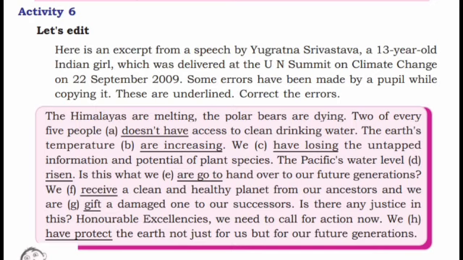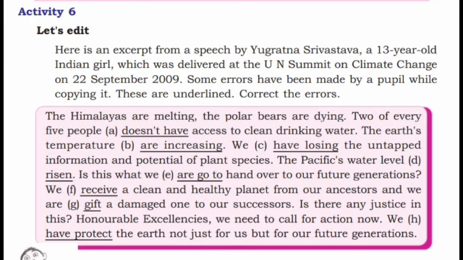Next, we receive a clean and healthy planet from our ancestors. It has already happened, from our ancestors. So it should be written in past tense. That is, we received a clean and healthy planet from our ancestors, and we are gifting a damaged one to our successors. Are plus verb plus ing. Is there any justice in this?